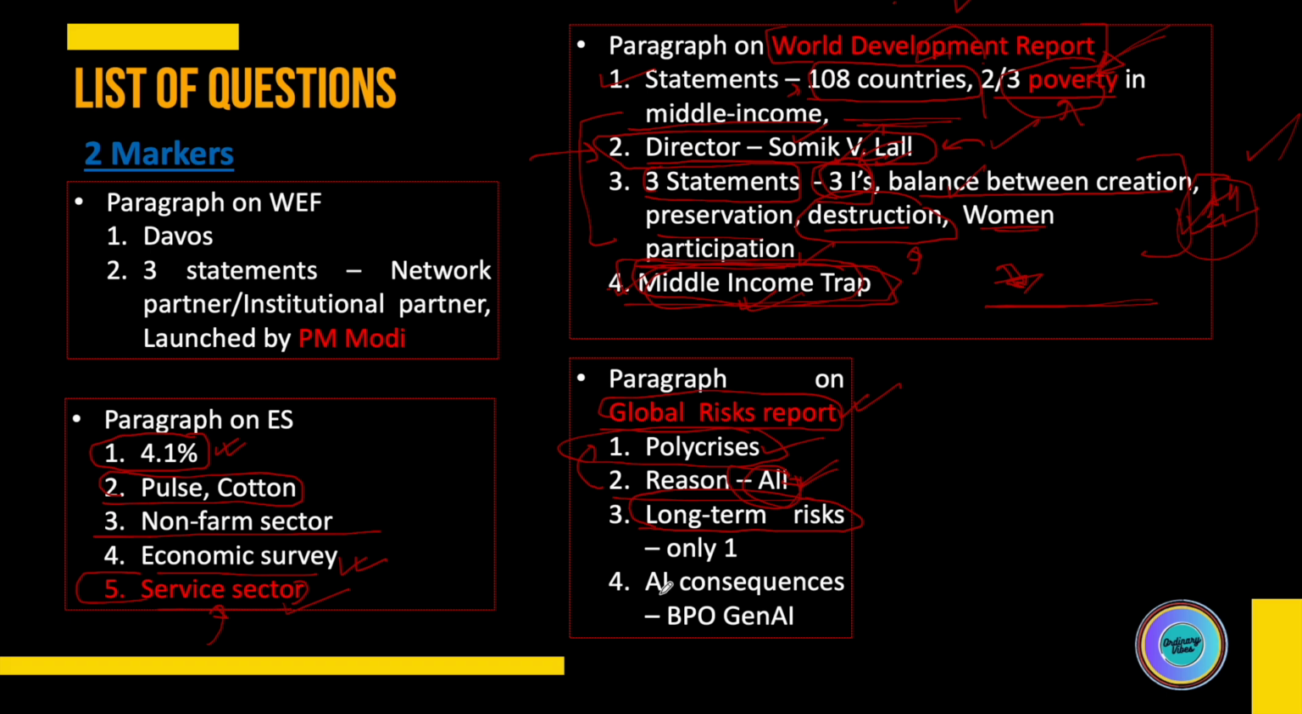Another question in this paragraph was related to consequences of AI. I'm not able to recall the exact statement, but it made sense that BPO will be using generative AI. This kind of statement was there, as one of the advantages of AI. This was the only thing which made sense in this question, and I think this is the correct answer. So I think you have 15 questions over here.